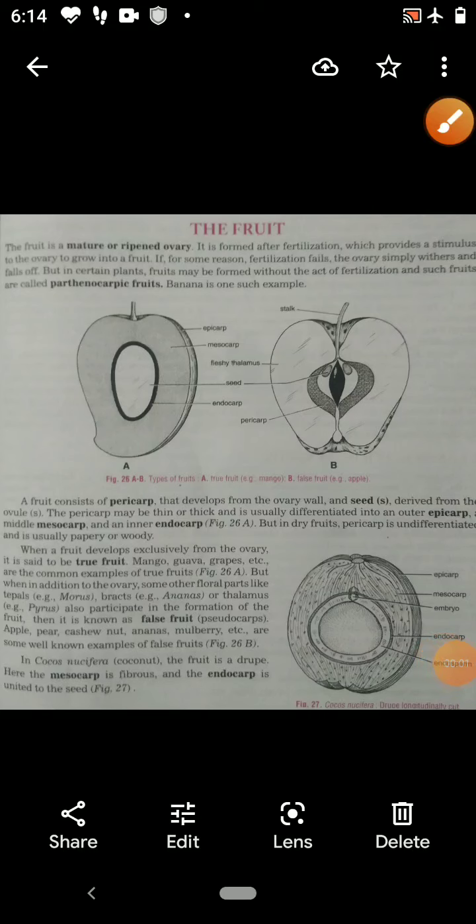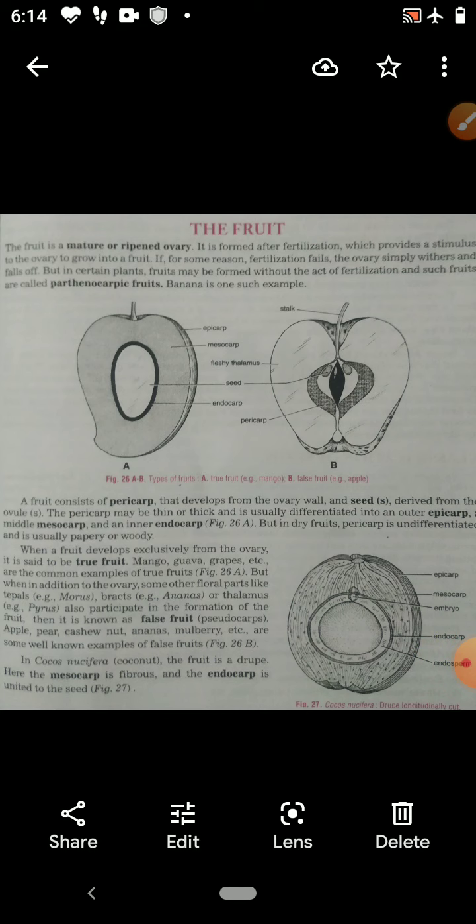Welcome children, you have to study the formation of fruit and seed. After fertilization, the ovary develops into fruit and the ovule develops into seed. Therefore, the fruit is a mature or ripened ovary.